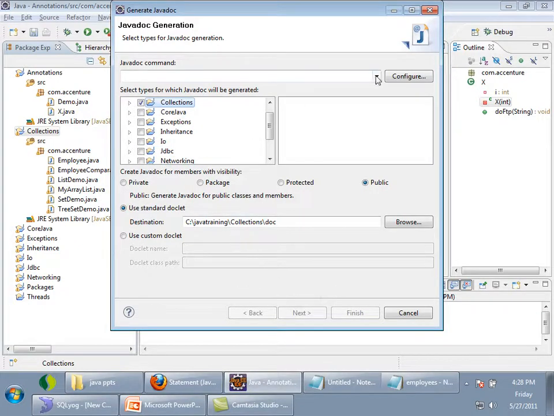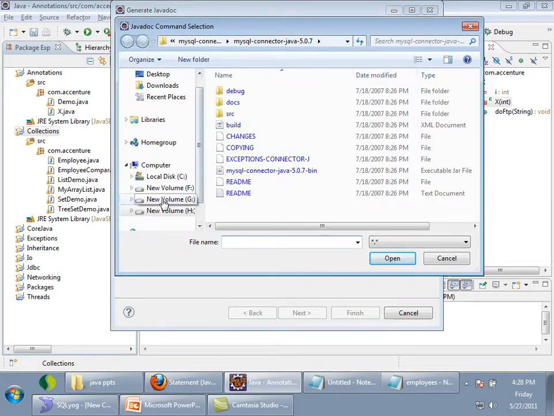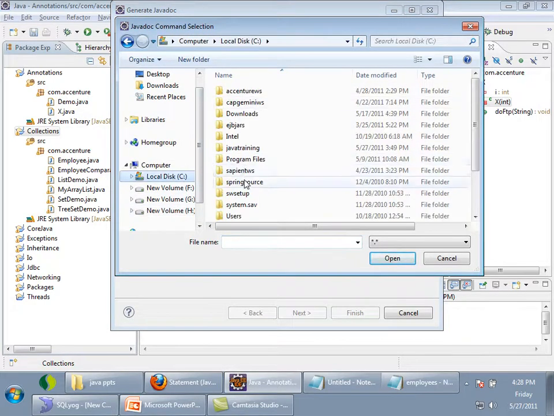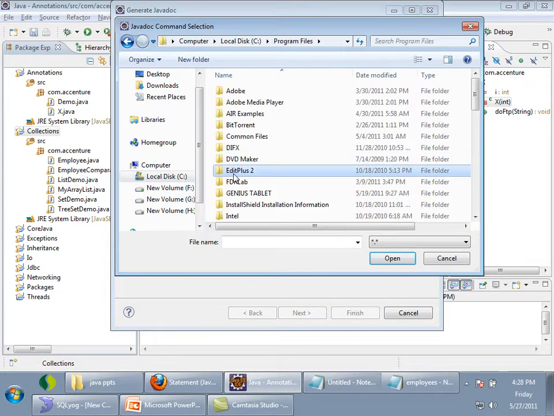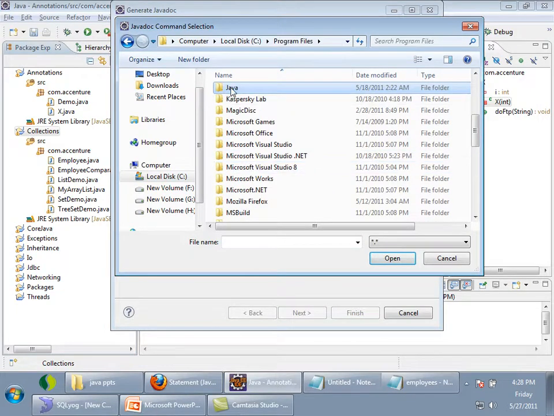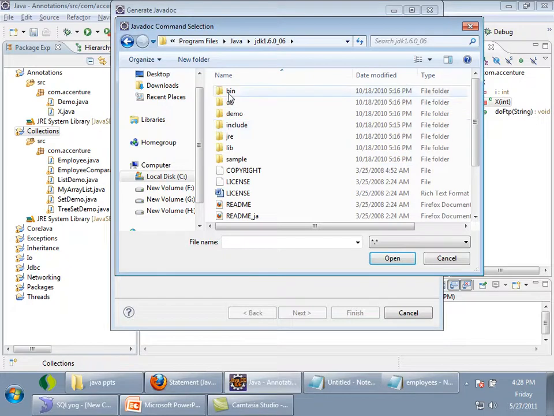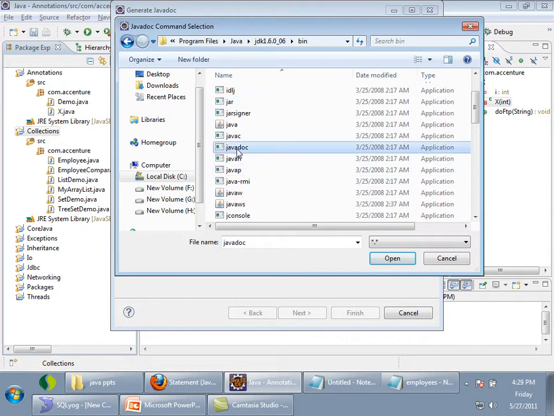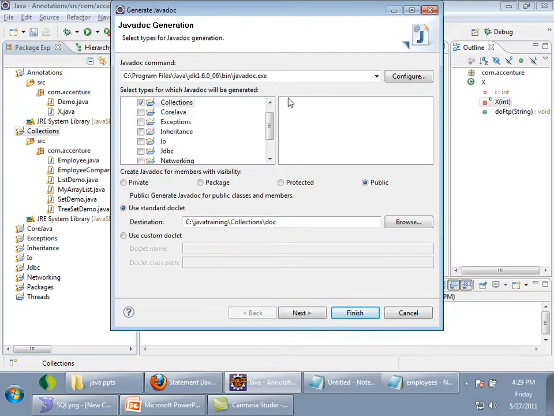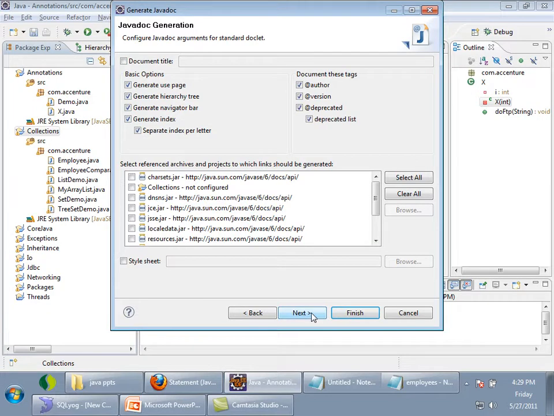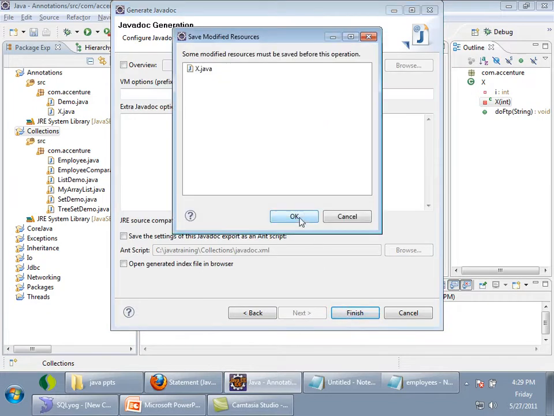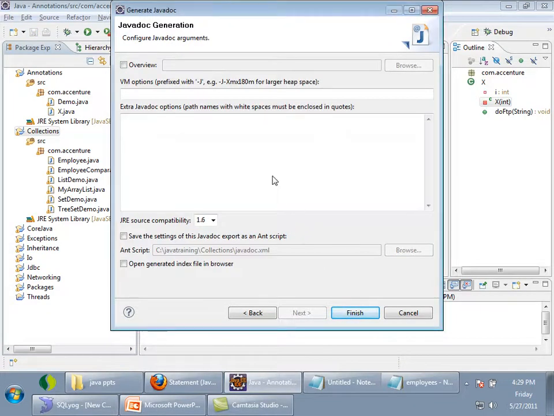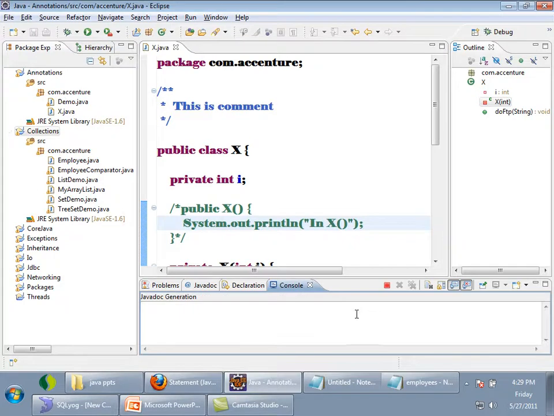I will select the Javadoc command. I will select where it should find javadoc: in C, Program Files, Java, JDK, bin, javadoc. Here is the javadoc. I have to give the path of the javadoc. Then I'll take all defaults. Next, next, next. Finish. See, it is generating the Javadoc.